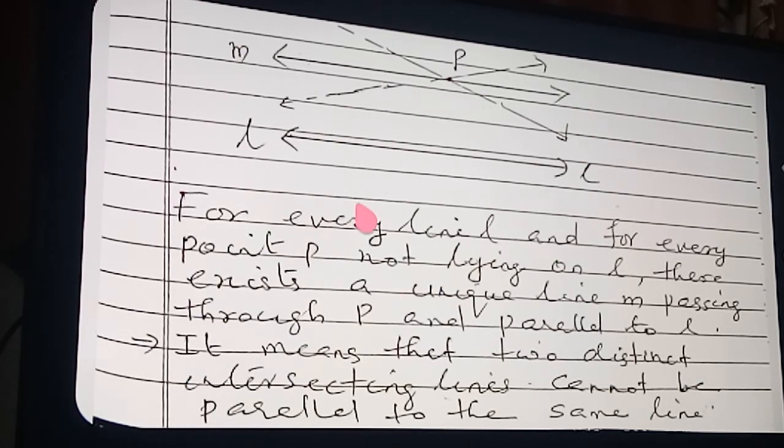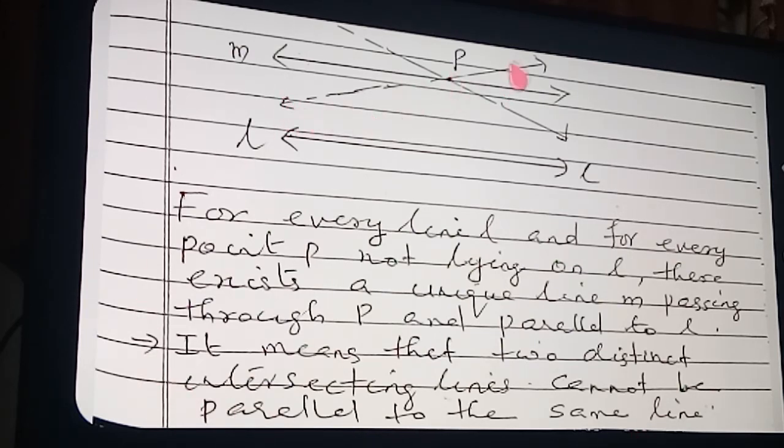So the same is written in the form of a statement: for every line L and for every point P not lying on L, there exists a unique line, that means a single line, M, passing through P and parallel to L. So this axiom we call Playfair's axiom.